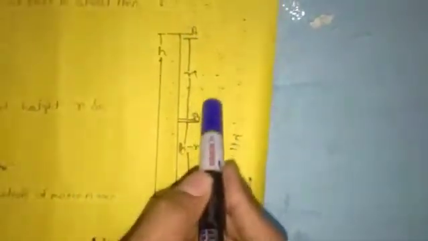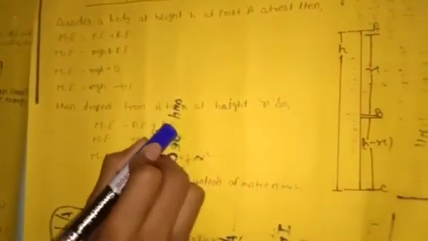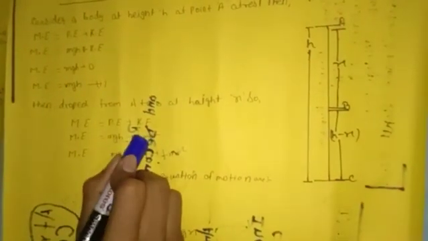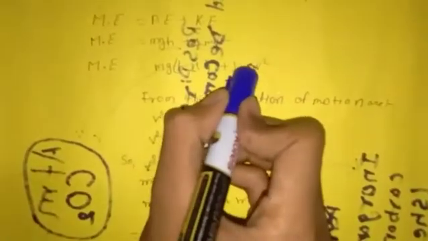When we drop this object from A to B through a distance x, mechanical energy is again equal to potential energy plus kinetic energy, but here there is some kinetic energy and less potential energy. So it is mg into (h minus x) plus half mv square.